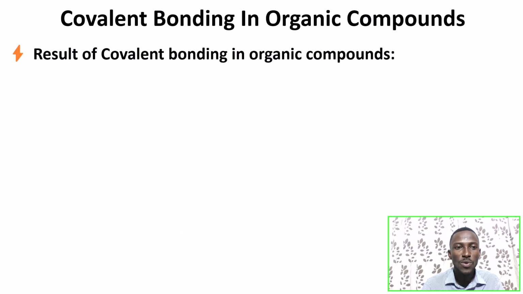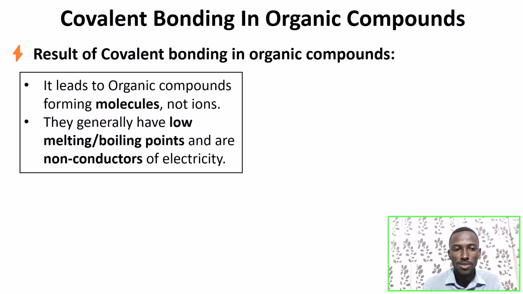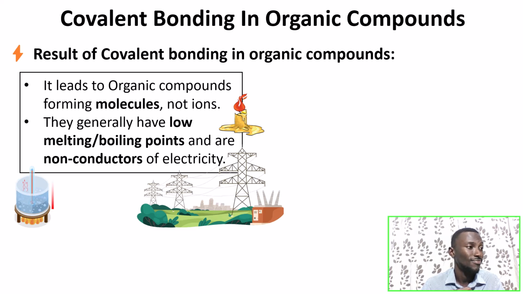But what is the result of covalent bonding in organic compounds? It leads to organic compounds forming molecules and not ions. They generally have low melting or boiling points, and they are non-conductors of electricity. So, covalent bonds.